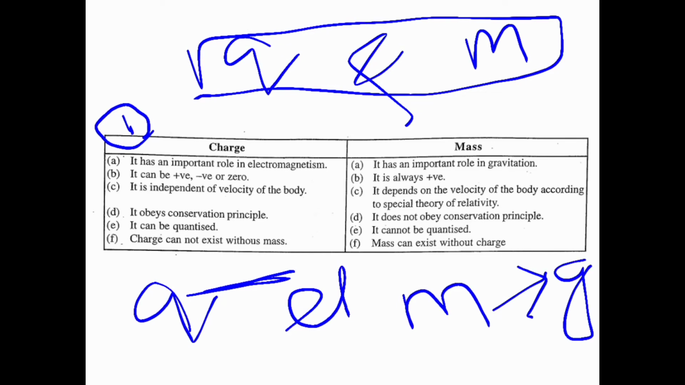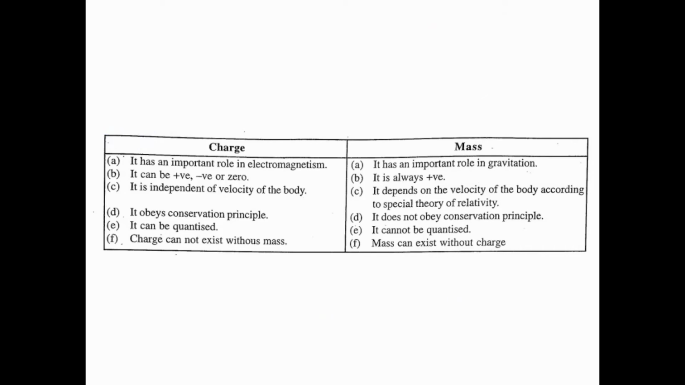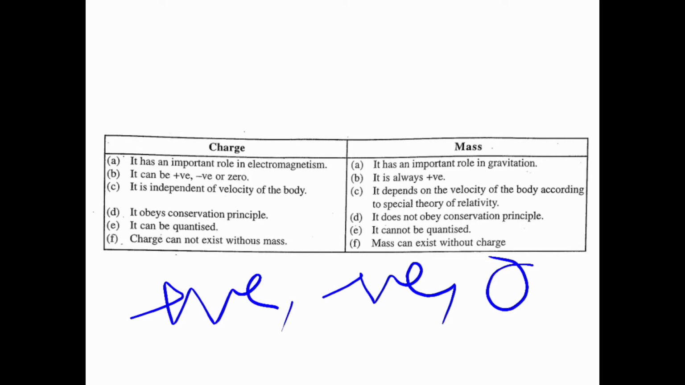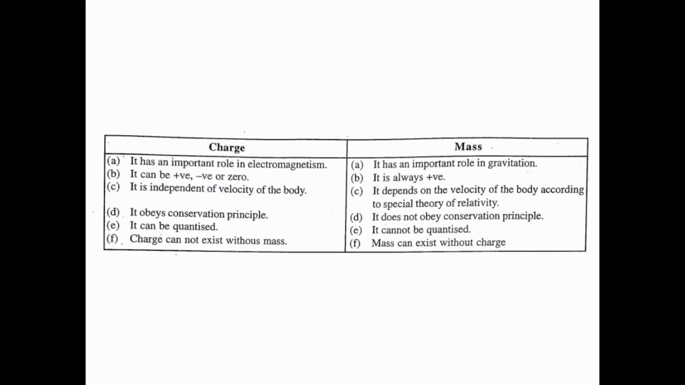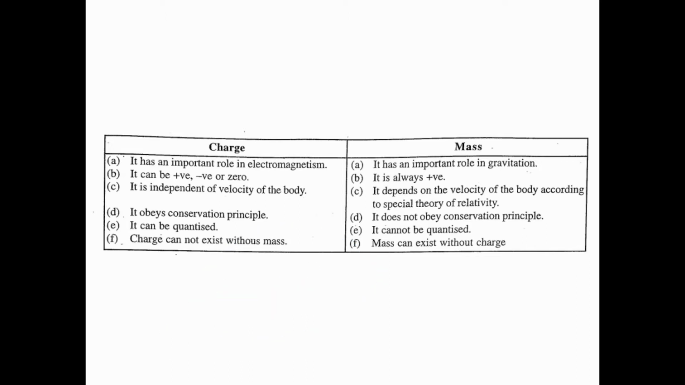The next point is that electric charge can be positive, it can be negative, and it can be zero. That means its value becomes positive, negative, or zero, whereas mass is always positive. Remember it. Mass is always positive.